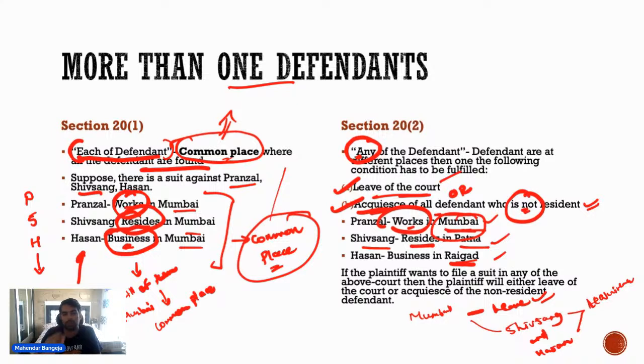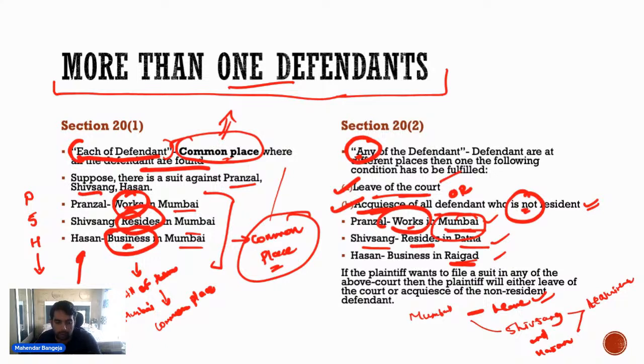So this is what happens when there are more than one defendant. When there are more than one defendant, if all the defendants are found in a common place, then in that case no leave of the court is required, no acquiescence of the defendants who are not resident is required.